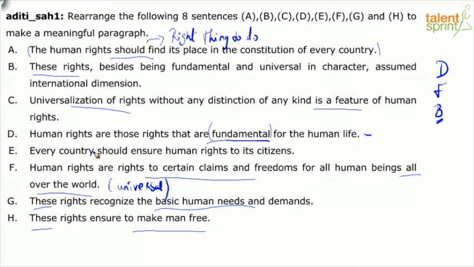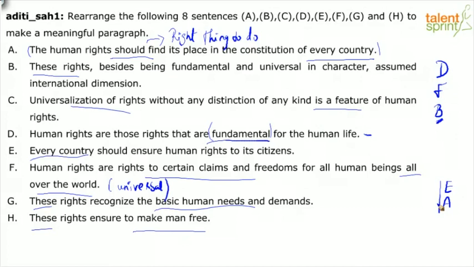Because just saying every country should ensure human rights to its citizens, and how can this be achieved? It should find its place in the constitution. So for me, connecting sentences are A following E. This is one connecting sentence for sure.